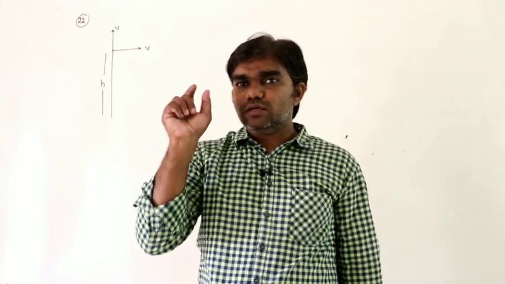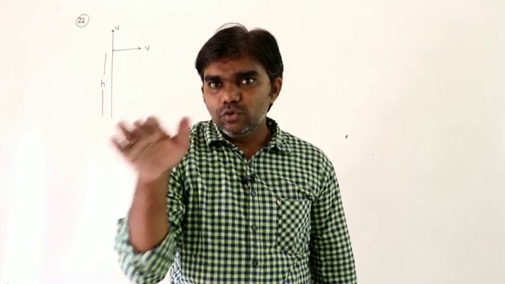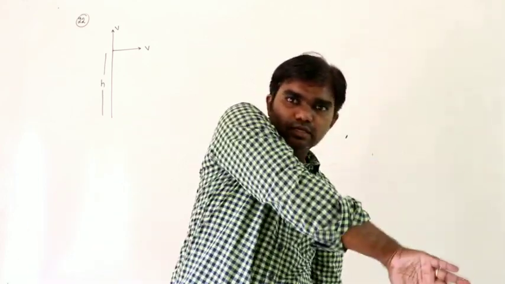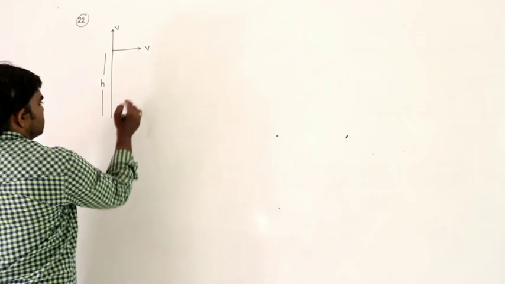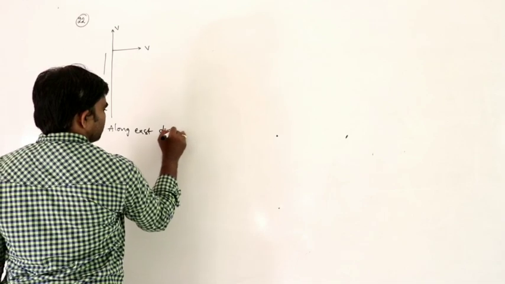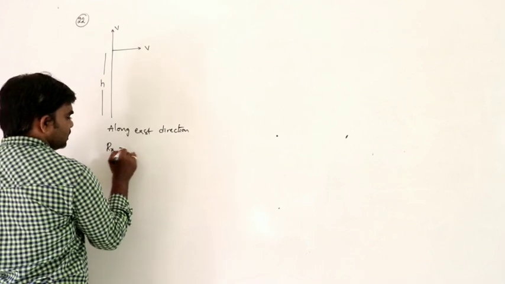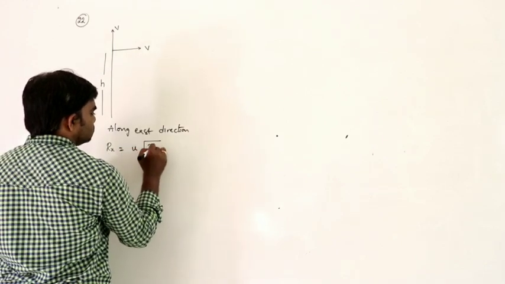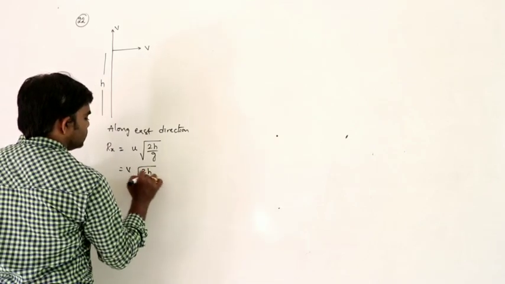So the simple thing is, see here, the body projected towards east, the path followed by the body is like this. Towards north, the path followed by the body is like this. What is the separation between these two? That we have to calculate. First, along the east direction, range is considered as Rx. The range formula is u into under root 2h by g, so that is equal to v into under root 2h by g.